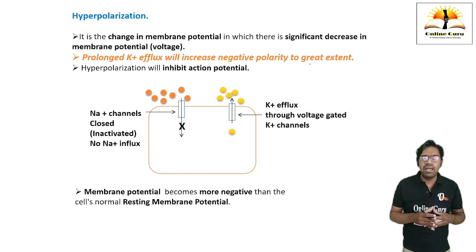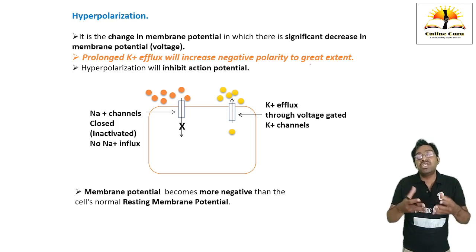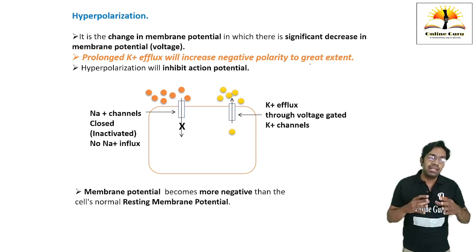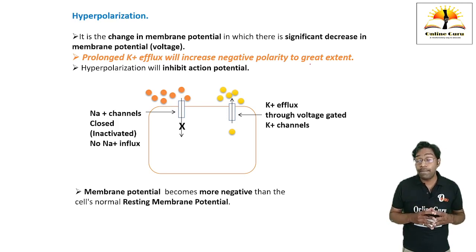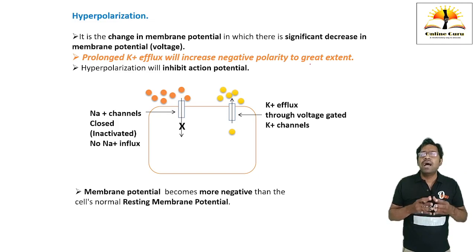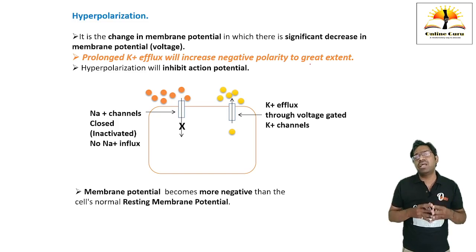But when there is prolonged potassium efflux even after the resting membrane potential is achieved, the negative polarity inside the cytosol will further increase, which causes hyperpolarization. Hyper means excessive polarization of the cell. And this hyperpolarization is going to inhibit the action potential.